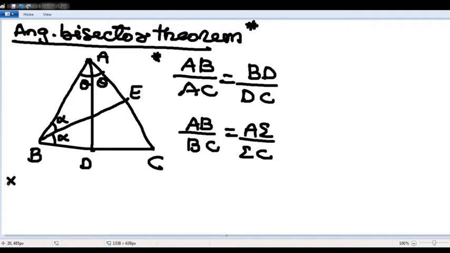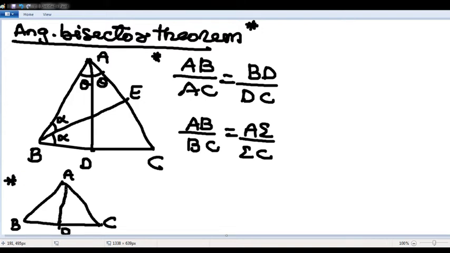Third one. If I take a triangle ABC, take the midpoint of a side and join the opposite vertex, this is called a median.